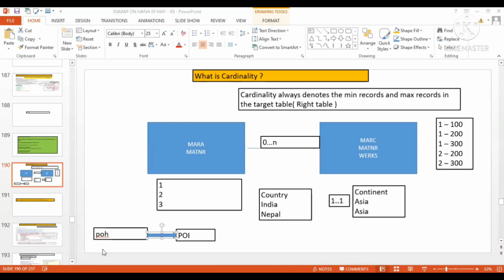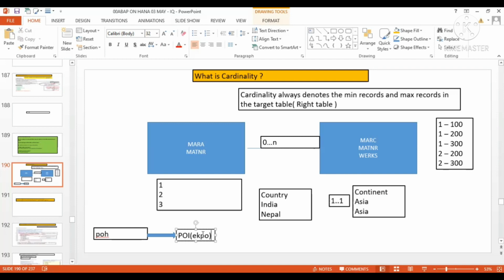For all the header entries, at least one, minimum one entry must be there in the POI, in the EKPO table, right?